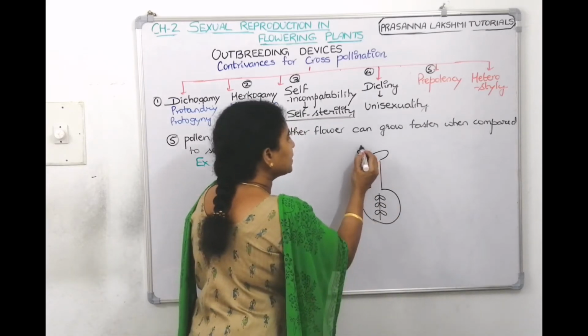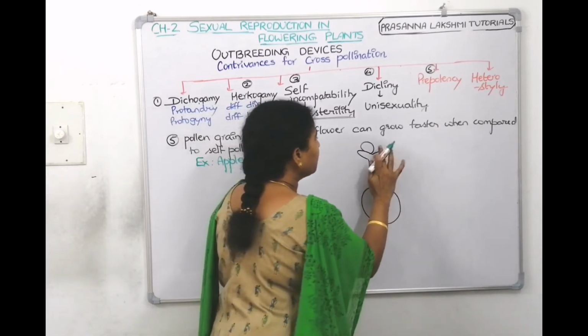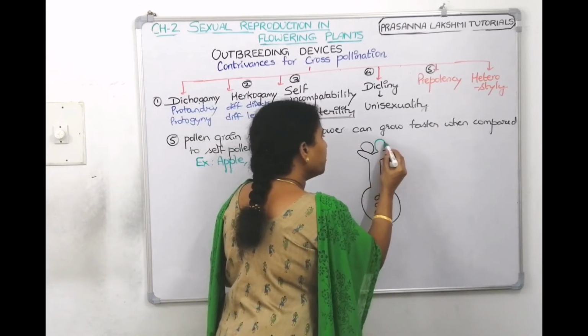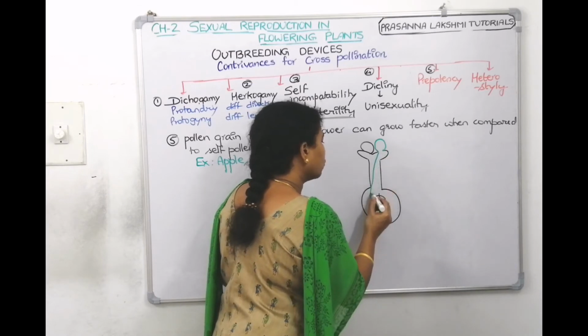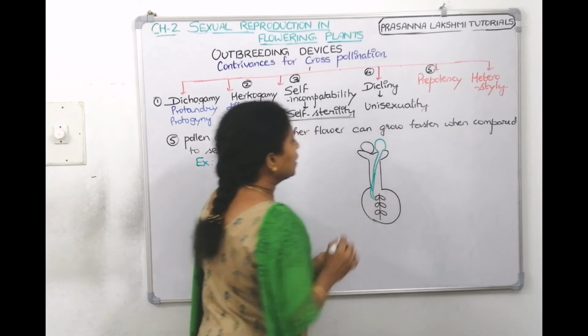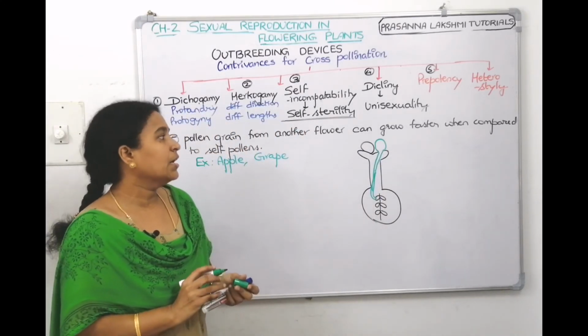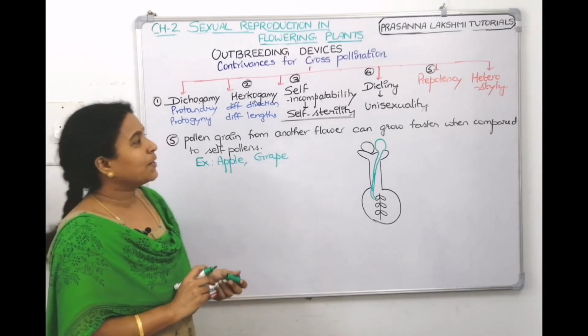Now, this is a self pollen grain and this is a different pollen grain. Now, the different pollen grain is potent enough that it grows faster and it reaches the ovule faster. So, it has more chances of fertilizing. That is called prepotency. Take a screenshot. We will talk about the last one, heterostyle.